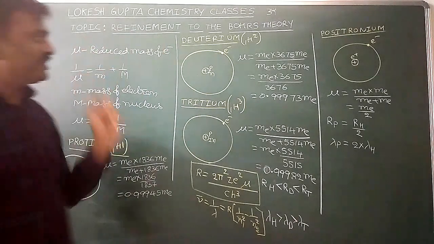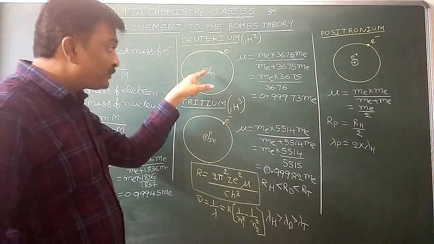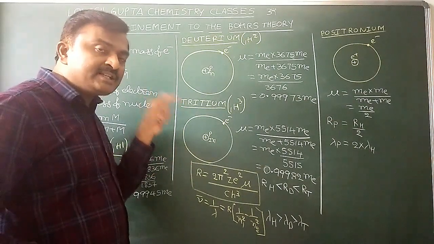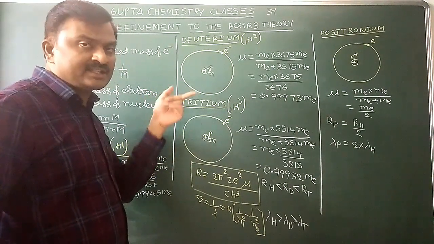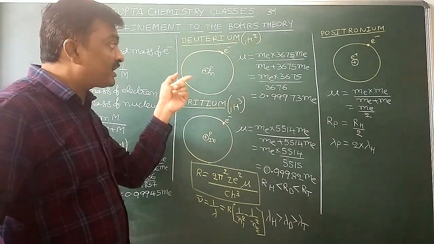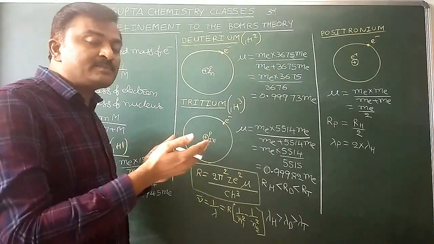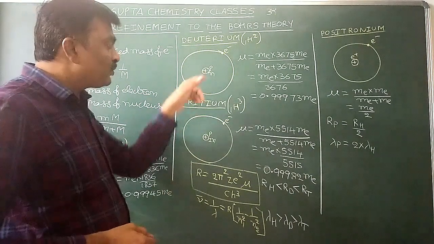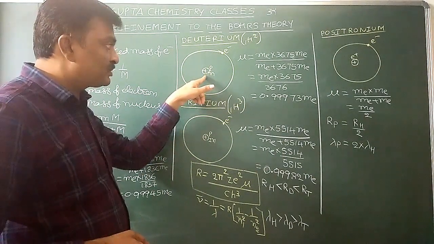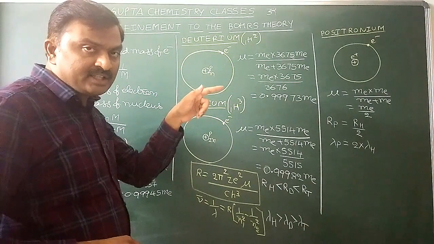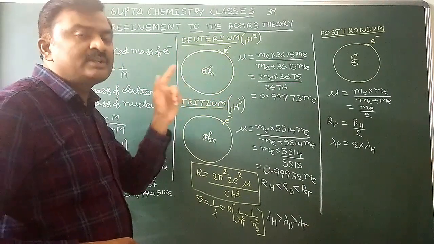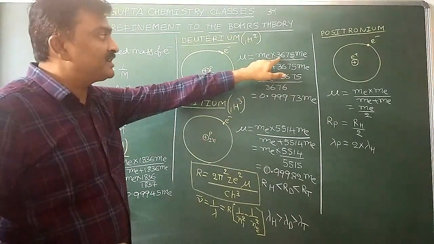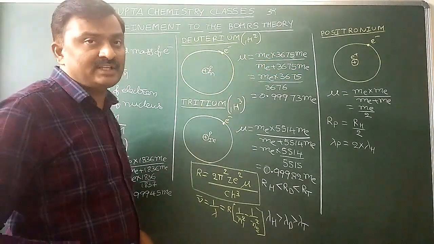Next, deuterium. Now in the nucleus, one proton and one neutron are present. Proton is 1836 times heavier than the electron. Neutron is 1839 times heavier when compared with the electron. Now what will be the total mass of the nucleus? 1836 into mass of electron plus 1839 into mass of the electron, that is 3675 into mass of the electron.